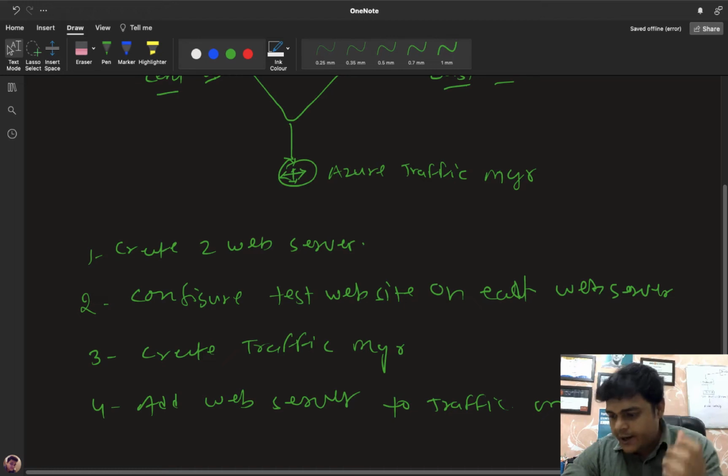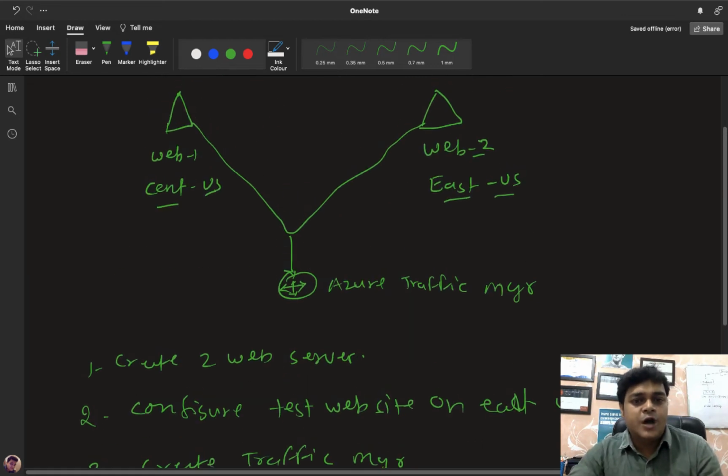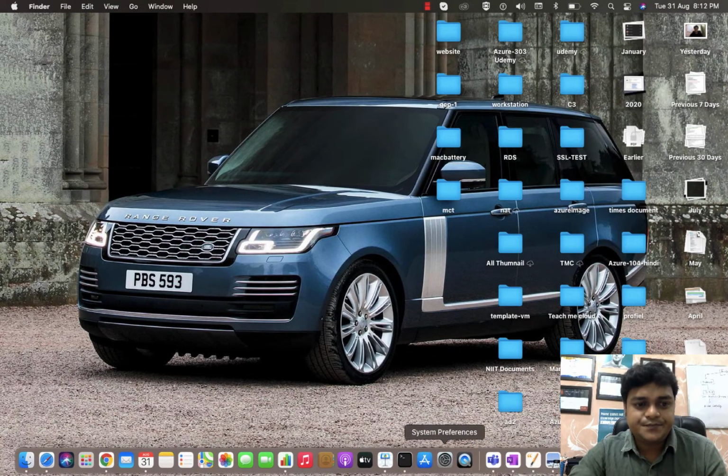As we know, we have three different ways to manage the load. One, with the help of the normal load balancer service. Second, you can configure Application Gateway, and the third important option is Azure Traffic Manager. These three important services can help you manage the load of your web server or web application. Now we need to move to the portal and understand how you can set up our Traffic Manager.